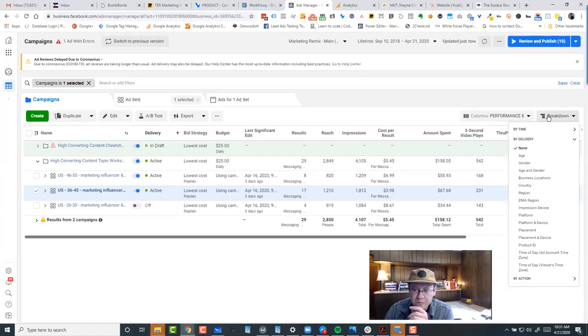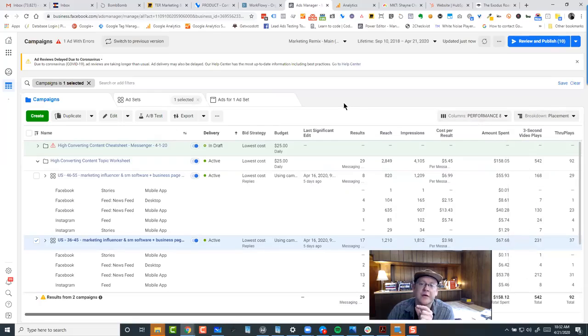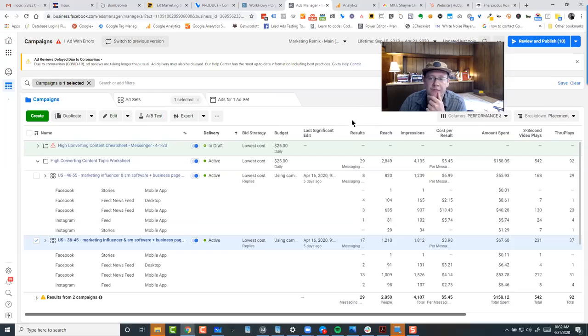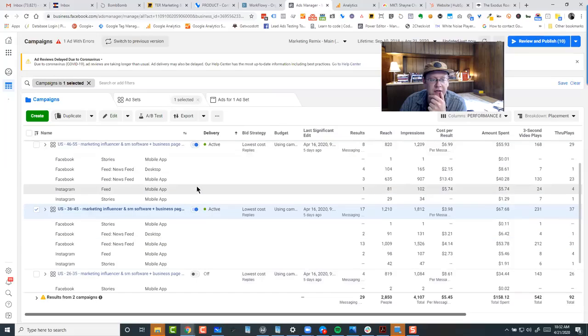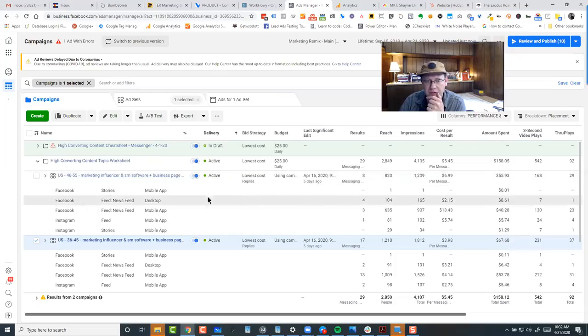Anyway, let me break this down again by placement, because this is also, in my opinion, fascinating because it tells you something about the age range that we're talking about here and what platform they use more of, okay? So if we look down here again, let's look at 46 to 55 first. The most leads have come from the Facebook news feed on the desktop of all of these.